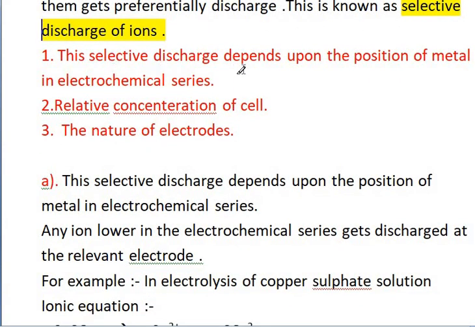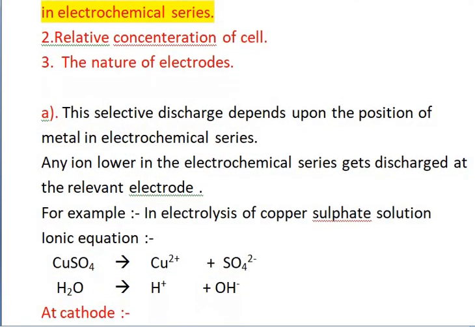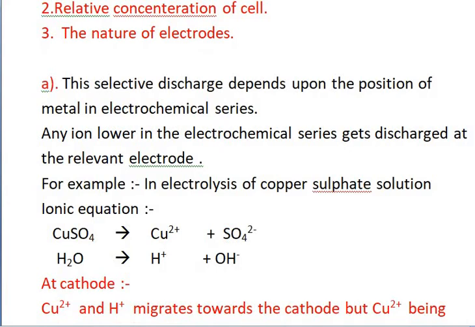The first property is the position of the metal in the electrochemical series. Second, it depends upon the concentration of the electrolyte, and third, it depends upon the nature of the electrode present. Okay, so now the first case is that selective discharge depends upon the position of the metal in the electrochemical series.